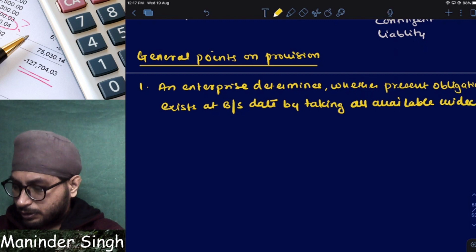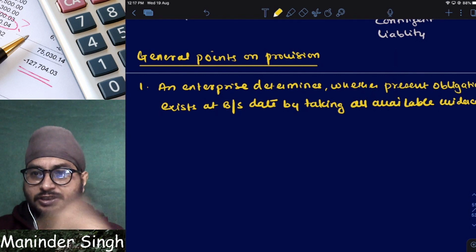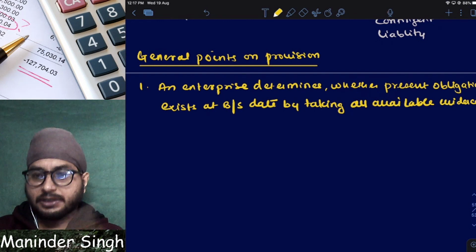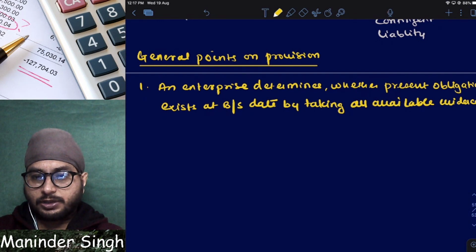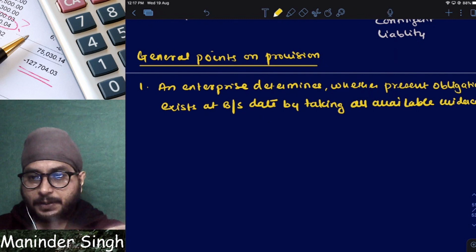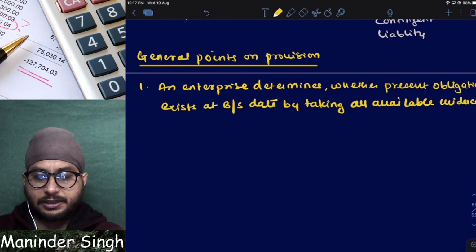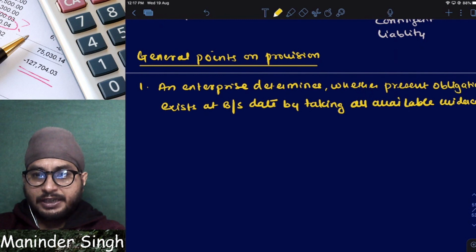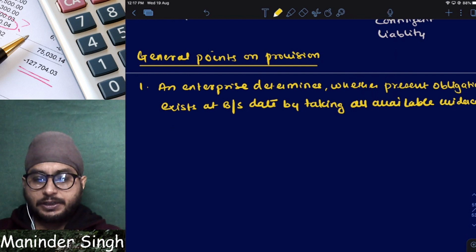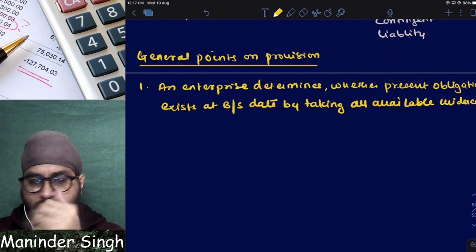Evidence means what? Let us say in a court case, what is the evidence? The lawyer is telling me that I have to pay, or I may not have to pay. Based on that I will decide. In case of a guarantee, the insolvency of the other party will decide whether I have to pay or not. In case of airlines, I may stop operating the aircraft, or I may continue. In case of warranty, you may come to claim a warranty, or you may not. So many conditions we have seen.